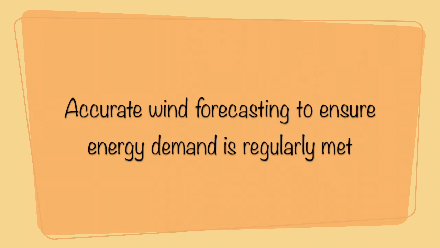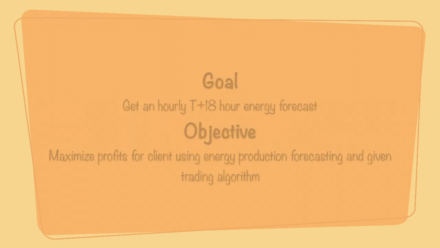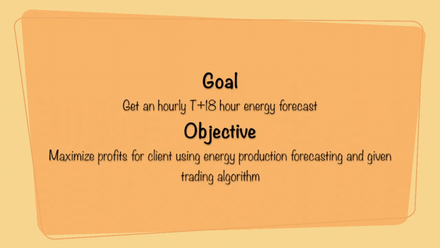Due to the unpredictability of weather, accurate wind forecasts are crucial in providing useful information for energy market trading, reducing imbalances in charges and penalties by ensuring the energy demand is always met. The three main players in energy market trading are grid operators, energy producers, and energy traders. By playing the role of energy traders, our goal was to get an hourly T plus 18-hour energy forecast, and our objective was to maximize profits for the client using energy production forecasting and the given trading algorithm.